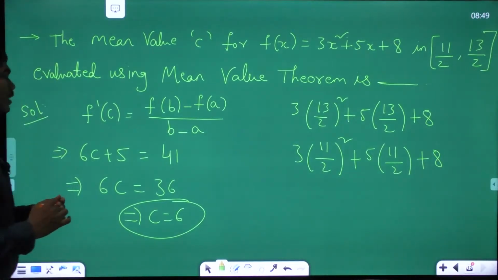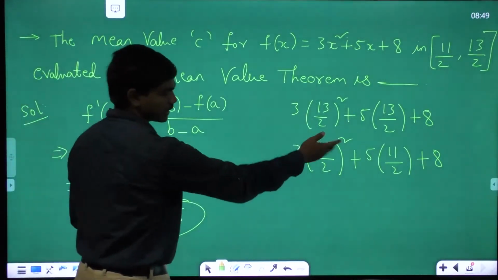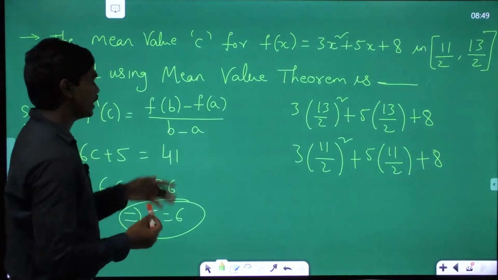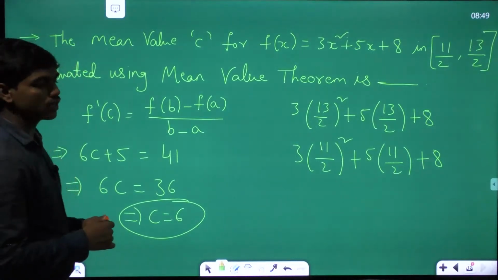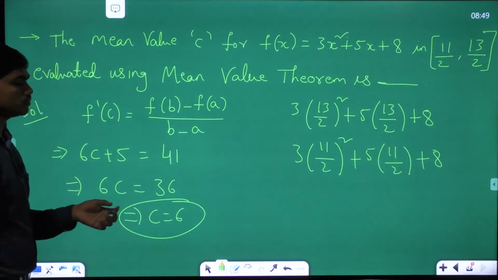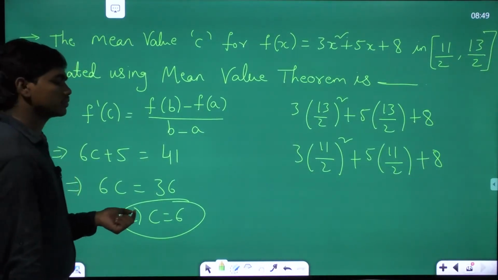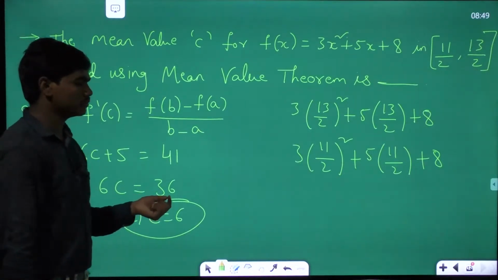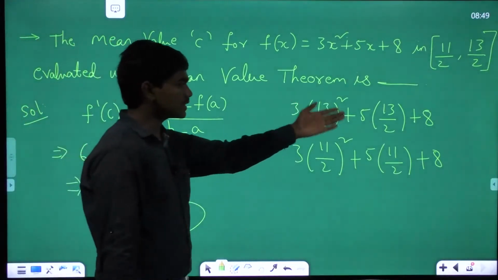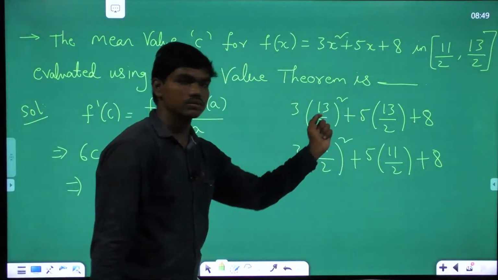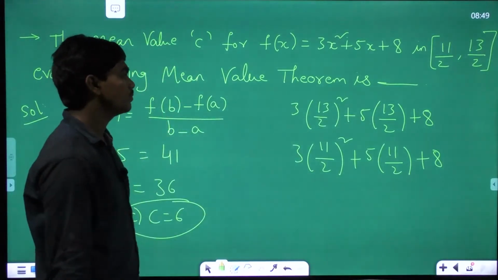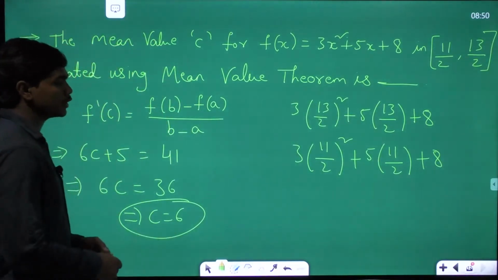You can compute these values in a calculator as well if you need, and you can tell the answer as 6. I hope you can subtract this particular figure from this. It's simple, basic mathematics that you could deal with.